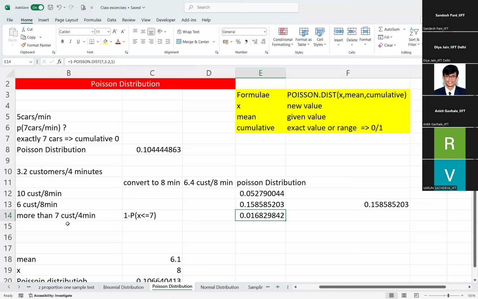They are asking more than 7 customers. So 1 is the maximum possibility. From that you are subtracting all those cases where there are less than or equal to 7 customers. You are subtracting that, which means it is more than 7 customers. So the probability is 1.6%.